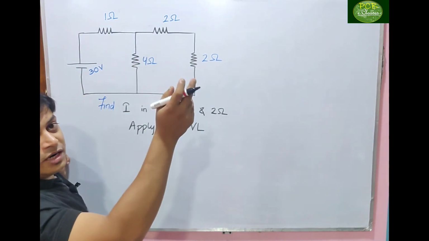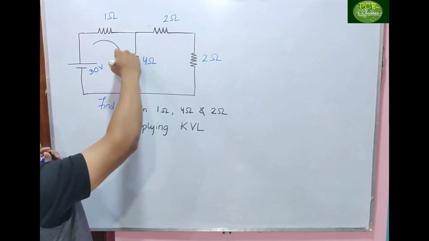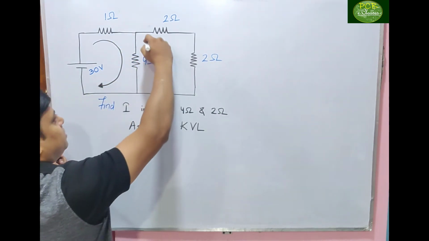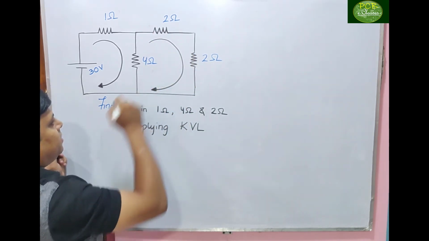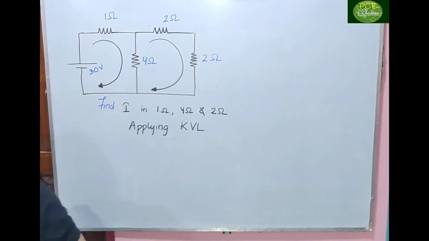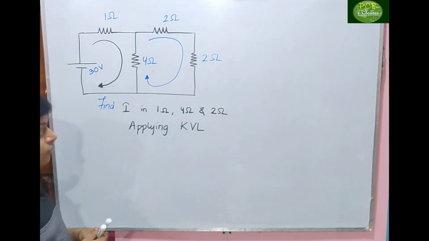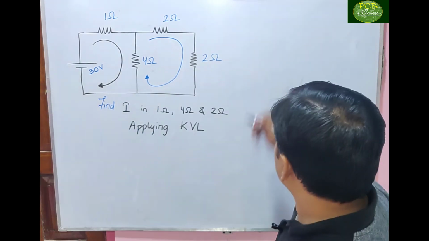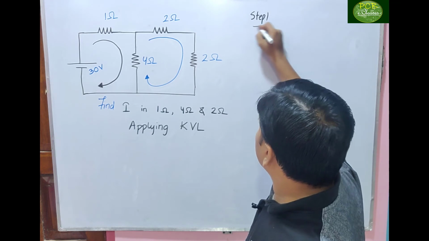I have already said that I will always be taking the clockwise direction. So I have taken this one in the clockwise direction, this one in the clockwise direction. Fine. Clear? Now we'll give the polarities. Step 1, what we have done?